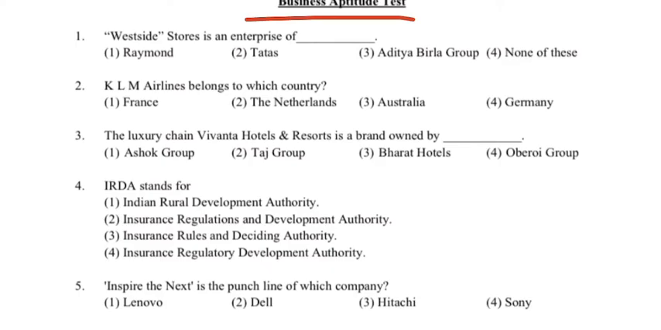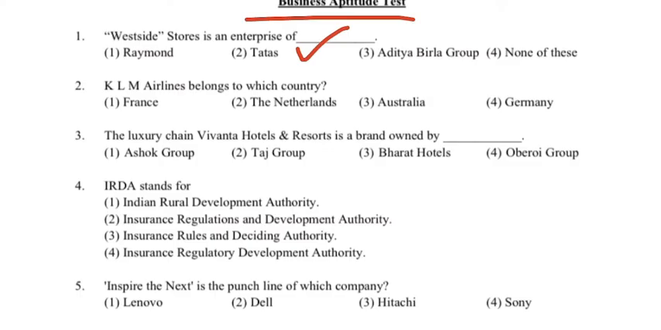In this section we basically have questions related to the business industry and the fashion industry. So the first question is: West Side Stores, which is an enterprise of dash. So it belongs to which group? The first option is Raymond, second is Tata, third is Aditya Birla Group, and fourth is none of these. So the correct answer is going to be second option, which is Tata.